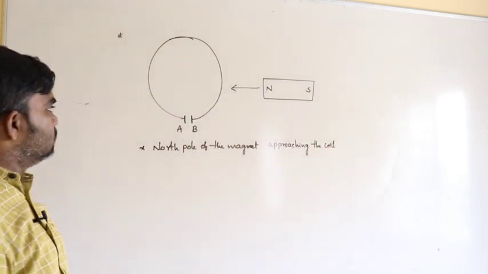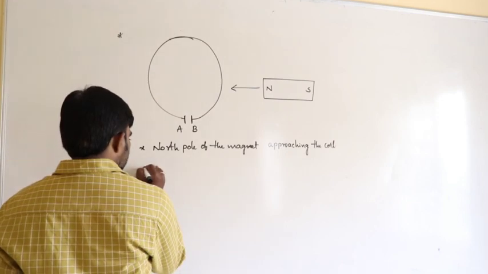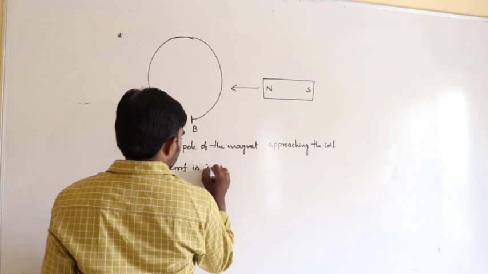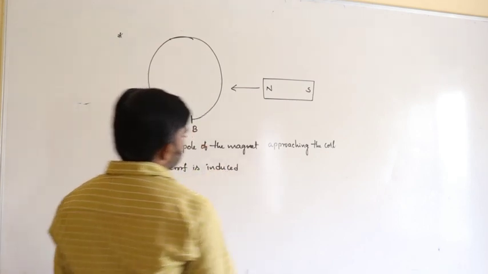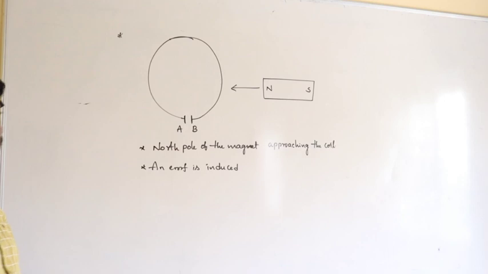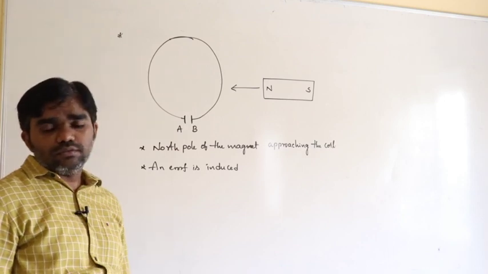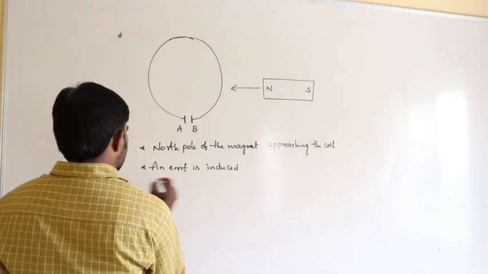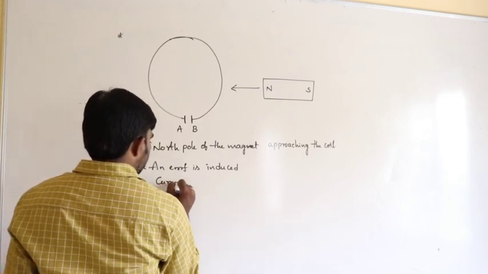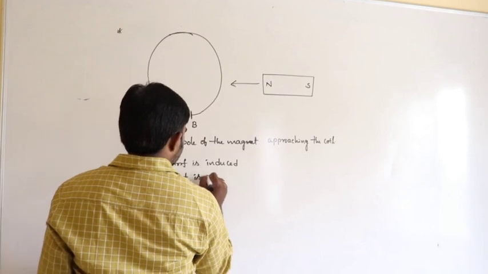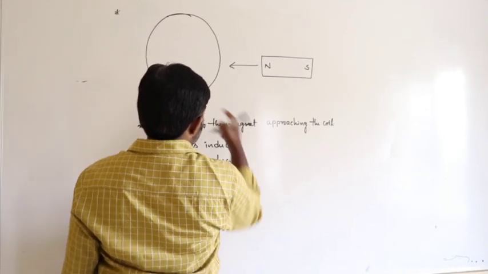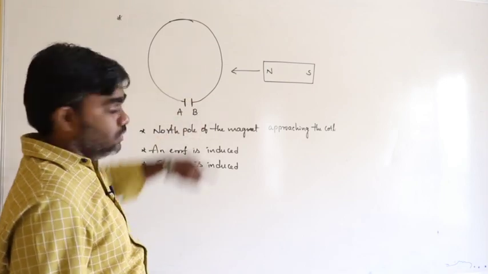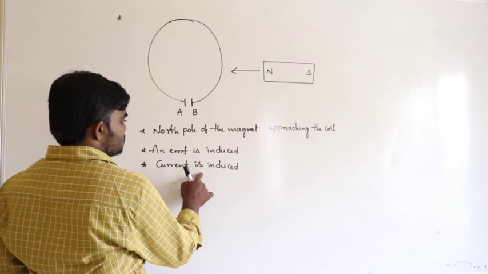So what happens here? Definitely an EMF is induced, no doubt about that. If the EMF is induced, definitely a certain amount of current is also induced. It is not an open coil, of course, it is a closed coil, a closed circuit. Current is also induced.